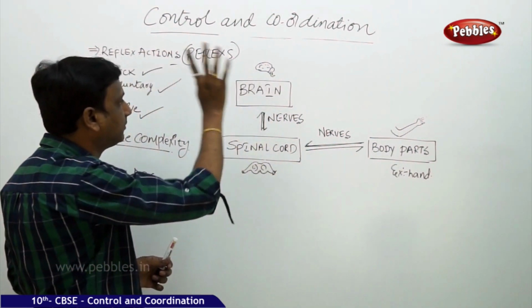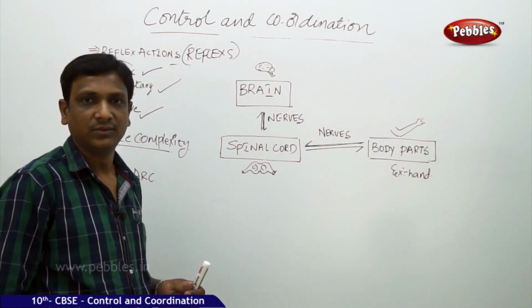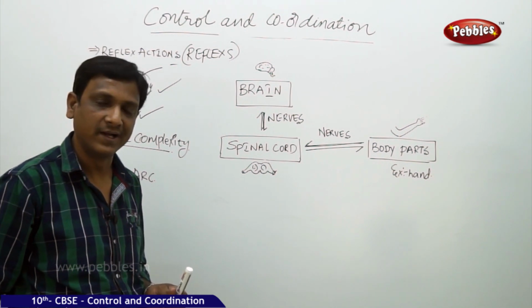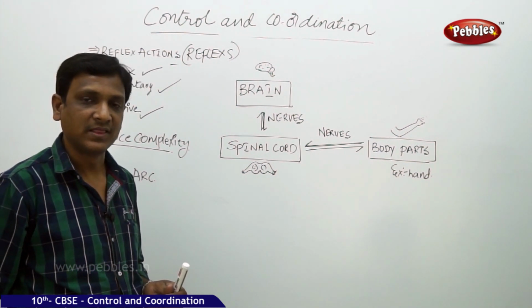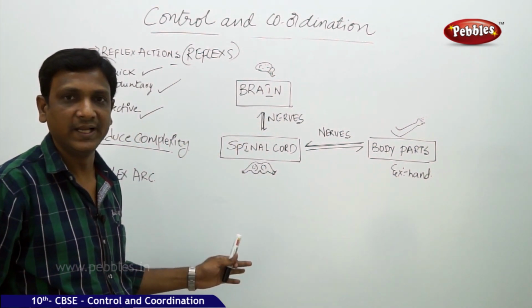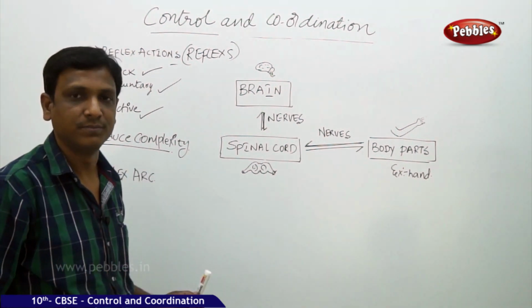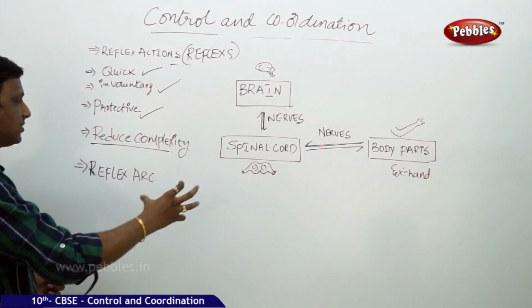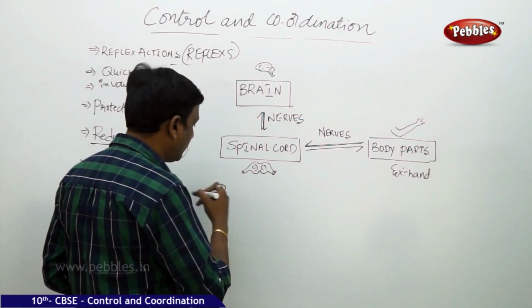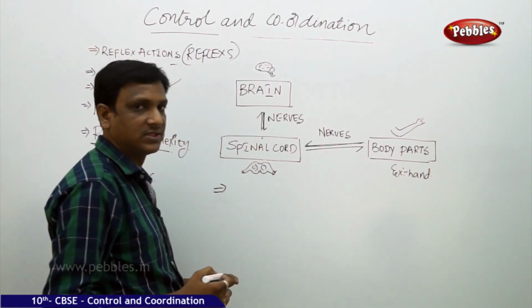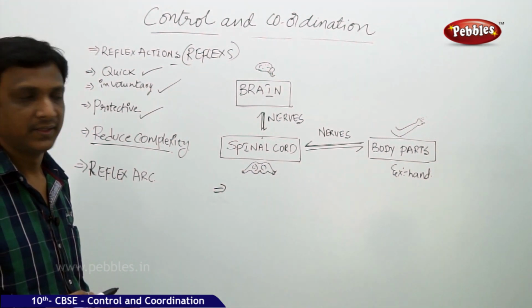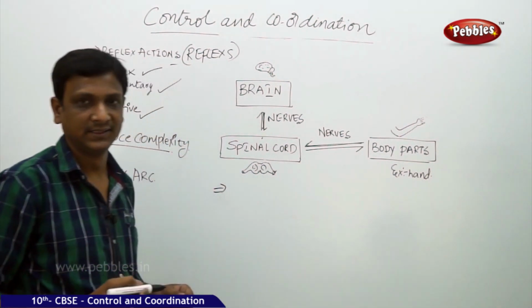However, this information is supplied to the brain. You will notice that you touched a hot object and you removed your hand. But without involvement of your brain in taking the decision, the spinal cord does it so quickly, that is to protect you from the hot object. So it reduces the complexity. Now here we discussed one point, that the spinal cord is responsible for reflexes, the immediate responses in case of body parts like hands and legs.